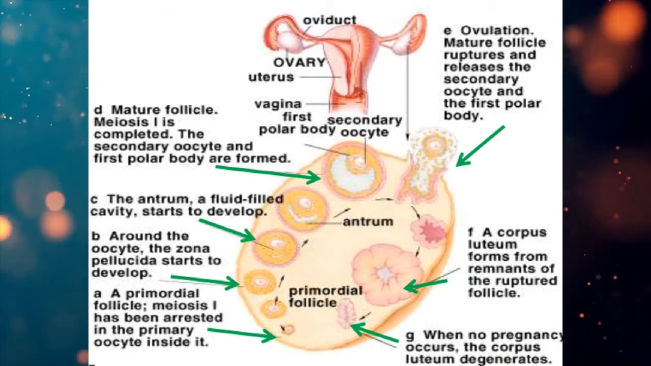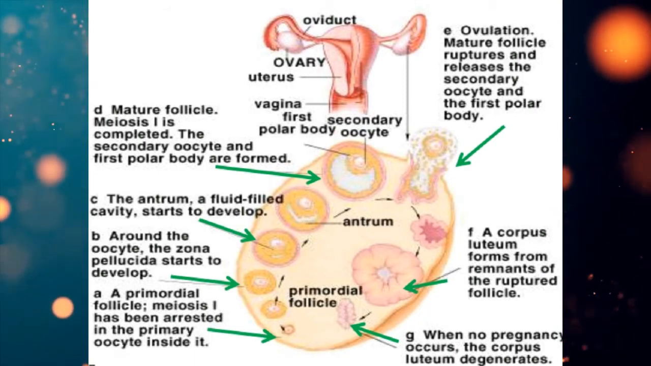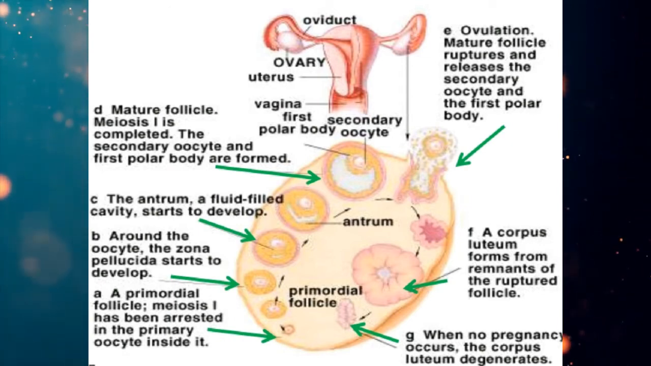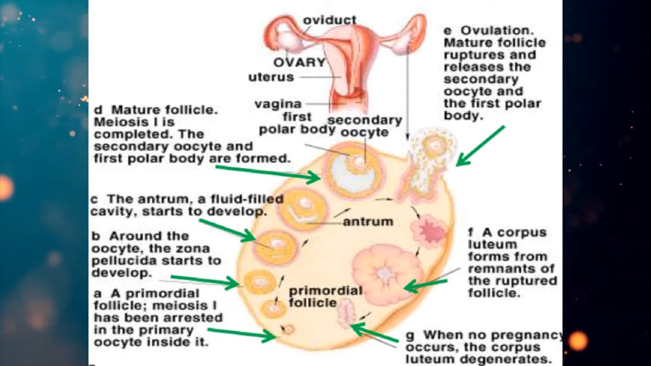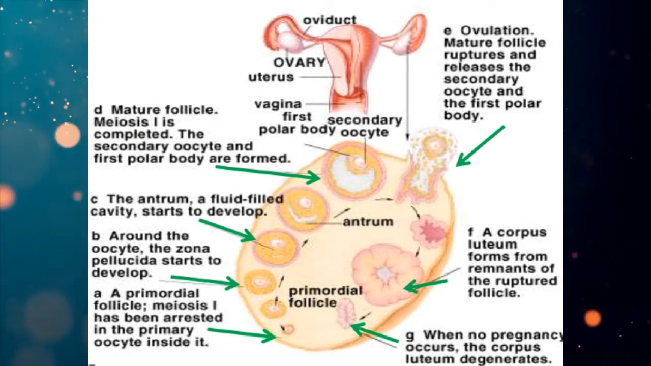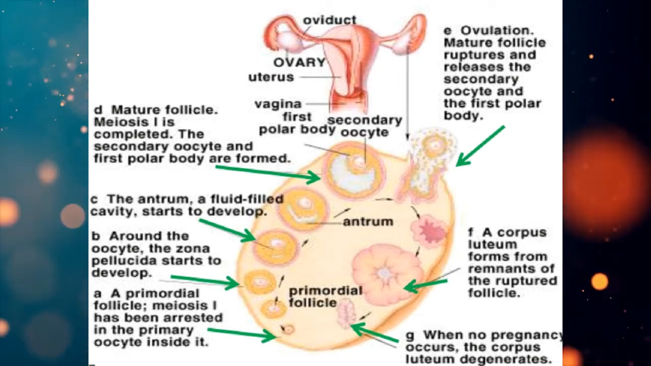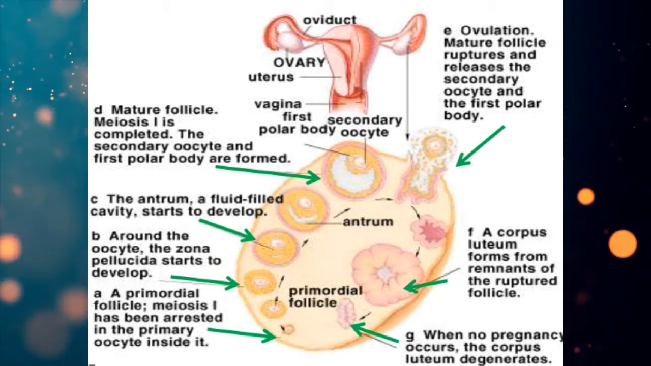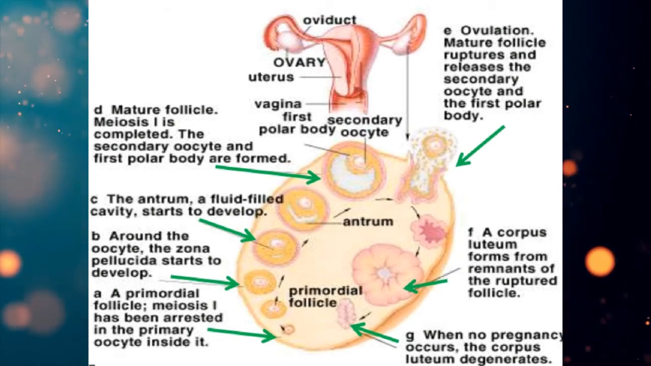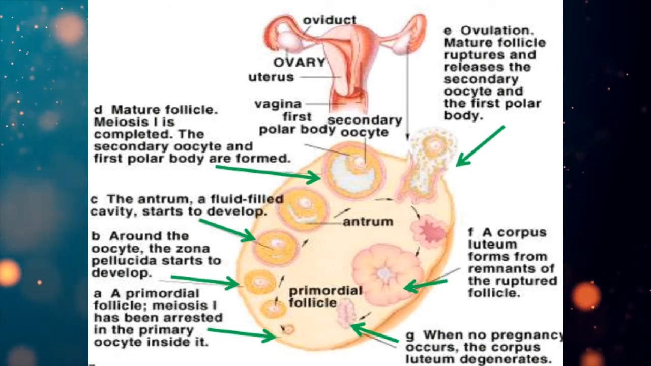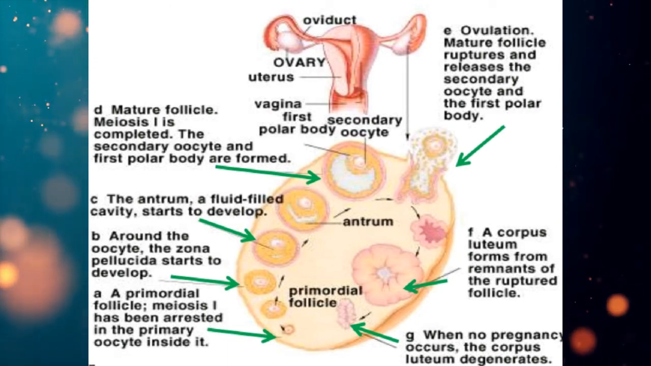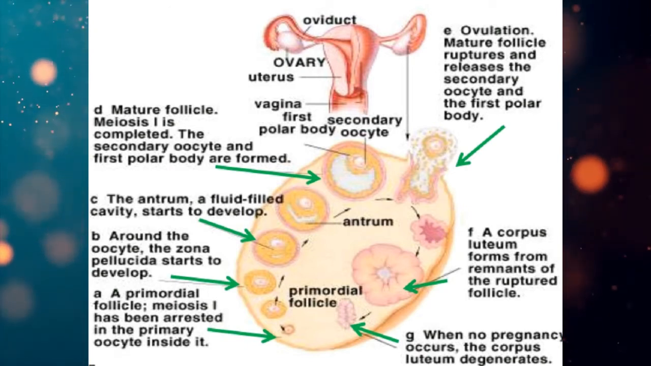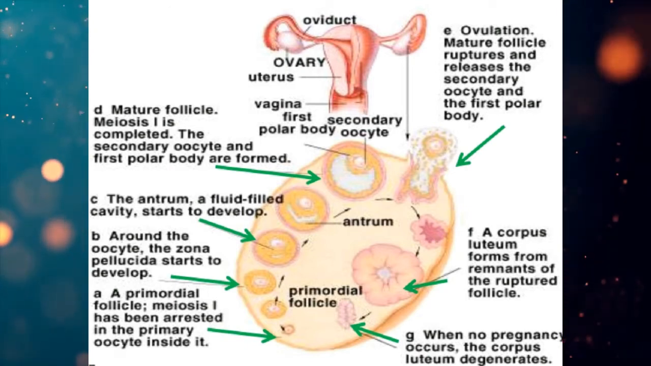Atresia continues, and at the time of puberty, ovaries contain less than 3 lakh follicles. Oogenesis is completed only after the onset of puberty, and only 1 in 500 follicles is stimulated by FSH to mature, meaning it goes for further process of formation of ovum. So oogenesis is a discontinuous process. It is completed in 3 phases.